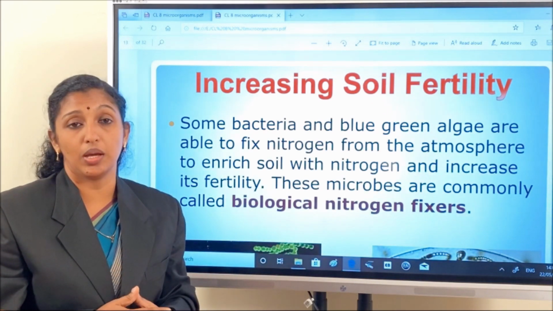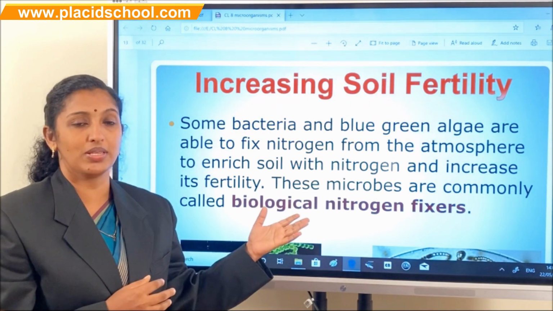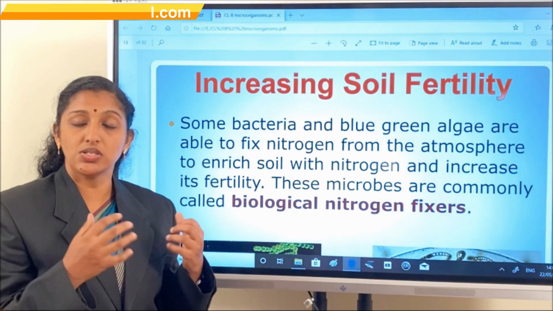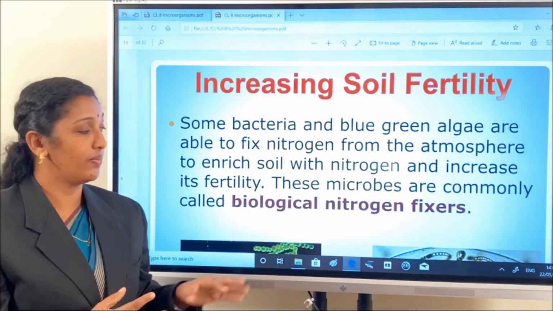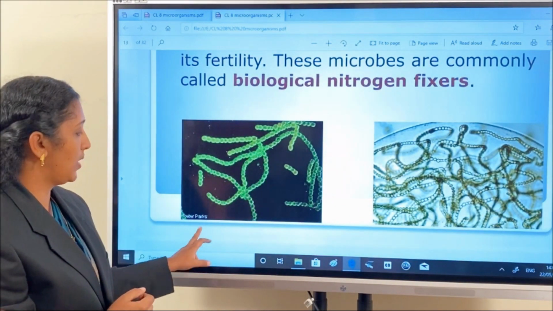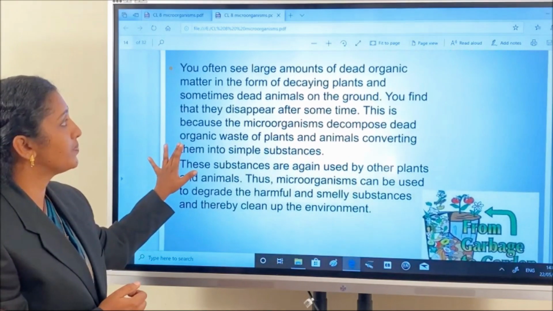We already studied Rhizobium. It's one of the bacteria, and also the cyanobacteria like blue-green algae. These bacteria help to enrich the soil with nitrogen. So these are pictures of the cyanobacteria. Then how do these microbes help in cleaning the environment?